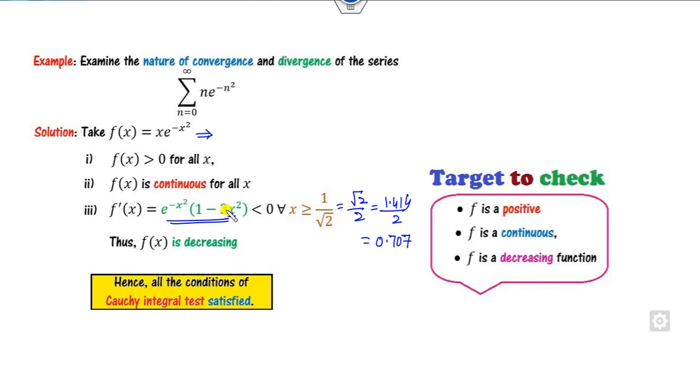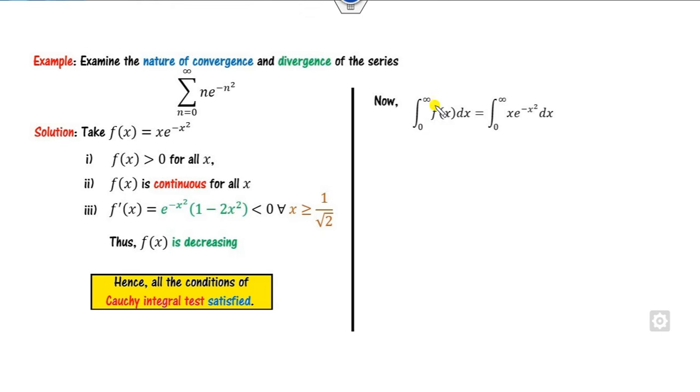Fine. That means you can integrate this from 0 to infinity. How can you do that? If I simply take x square as t, then 2x dx will be my dt. So what is the integration of this? 0 to infinity e raised to power minus t dt. When x is 0, t will be 0, and here divided by 2 I can write as outside.